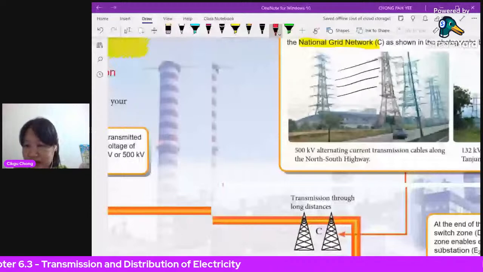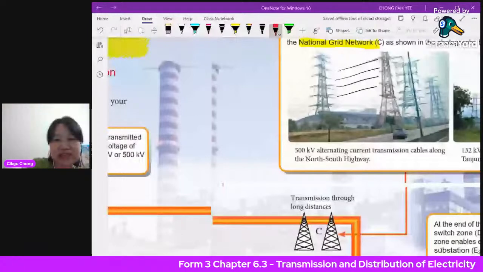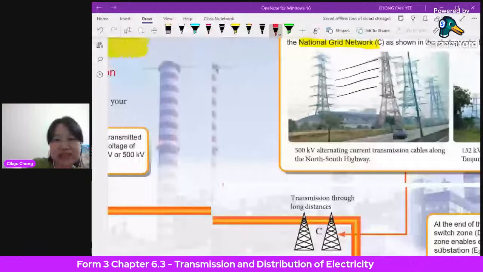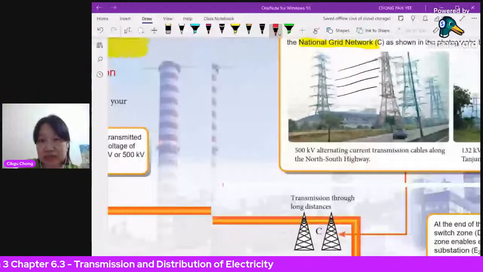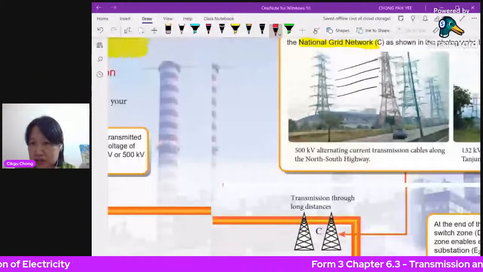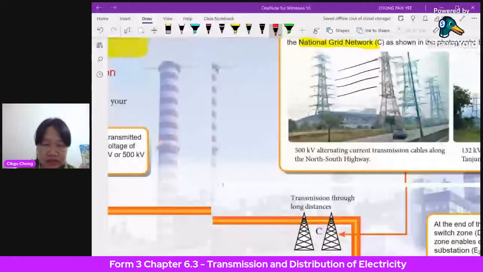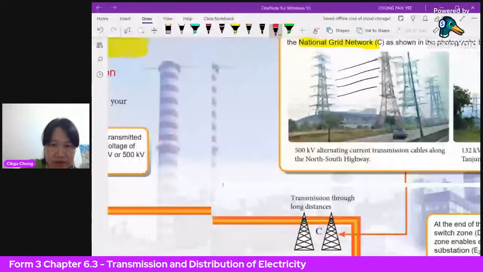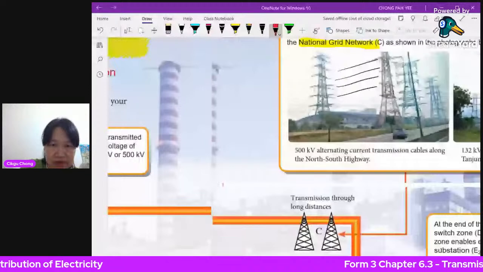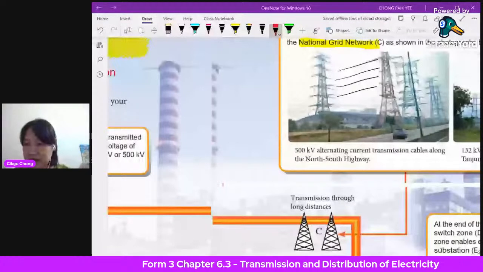Then after that, now your voltage is already increased. Let's say now it becomes 275 kilovolts. So these cables that you see here could be 500 kilovolts, or 132 kilovolts, or 275 kilovolts. This is how high the voltage is whenever you see all these cables along the highway. So let me see whether you have any answer for that. Step up, yes, very good, step up transformer.